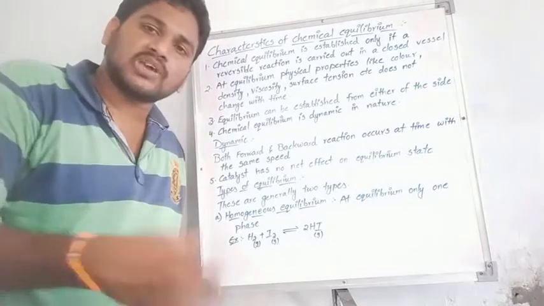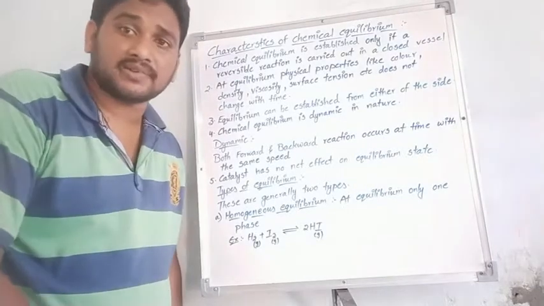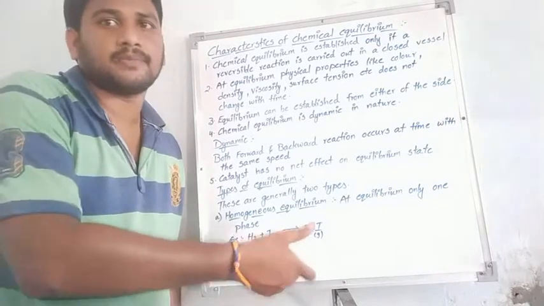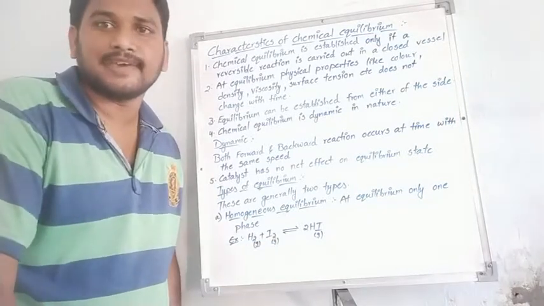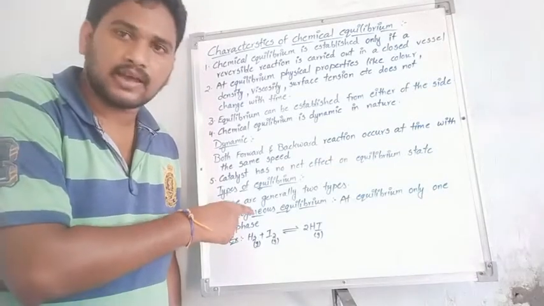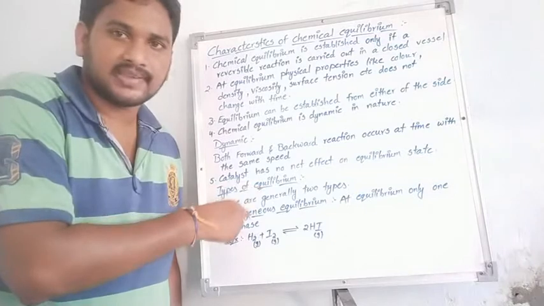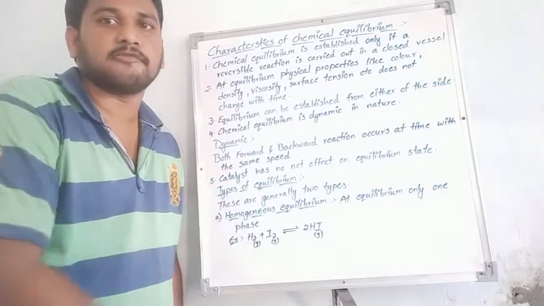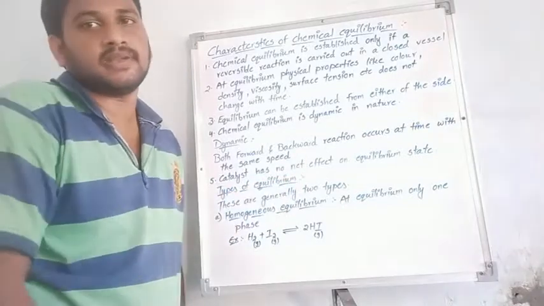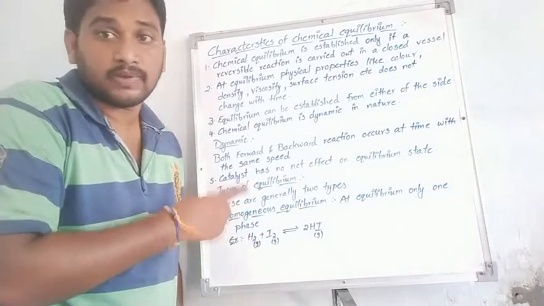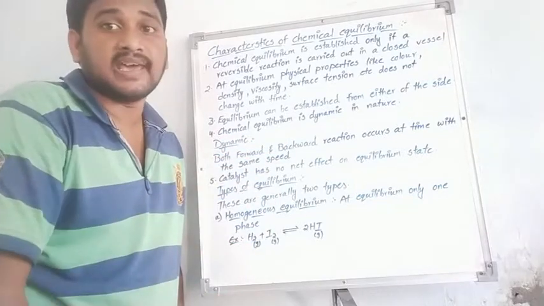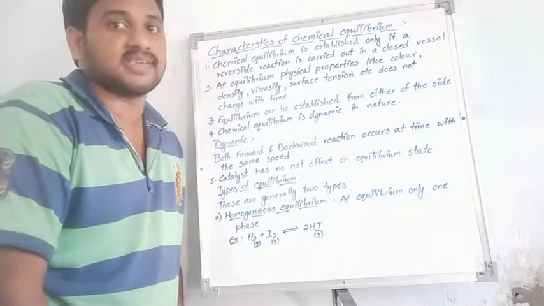That means in those chemical reactions at the equilibrium position, reactant and product are available in the same physical state. Homo means single or same, genes means phase, meaning physical state. That is the entire homogeneous equilibrium: at the equilibrium position, reactant and product are in the same phase, same physical state.